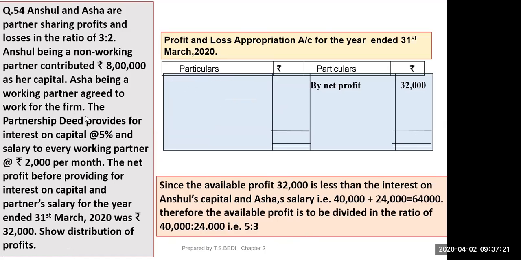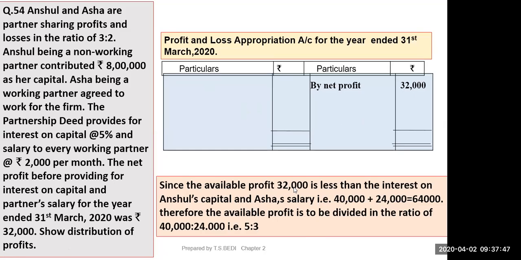Now, अच्छा, 5% of 8 lakh is how much? 5% of 8 lakh क्या होगा बेटा? 40,000. ठीक है. But we have net profit available 32,000. So 32,000 is less than the interest on capital. ठीक है. So we have to follow this method.